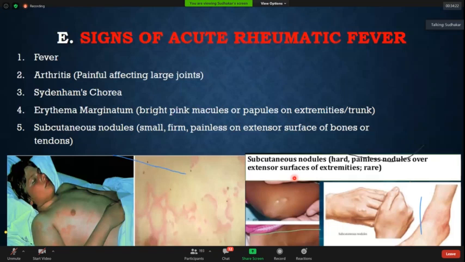So there are some subtle findings which tell that the patient has acute rheumatic fever on a background of established rheumatic heart disease. We should not rule it out just because the patient is old. So always ask for history. And second, look for signs like fever and then arthritis. No, I'm not going into the detail because rheumatic fever is a book in itself. You cannot discuss it in 1 hour. Usually it is a typical polymigratory arthritis. The latest criteria of rheumatic fever, all of you should know. It is no longer what we used to discuss. It has changed, with high endemic area, low endemic area, major, minor.